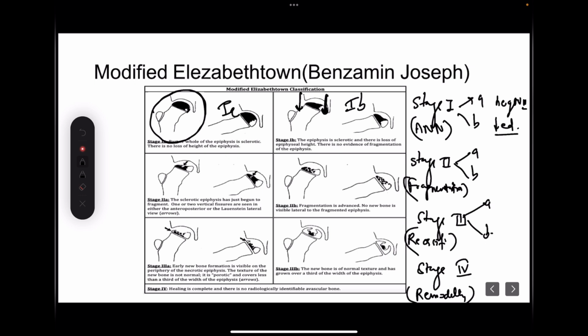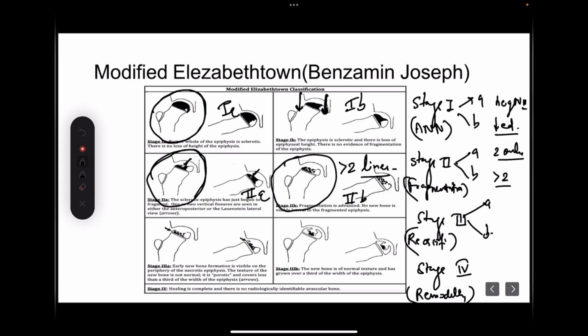In stage 2, where the fragmentation starts, whenever the fragmentation lines are up to 2 only, this becomes stage A, and more than 2, stage B. In this diagram you can see one fragmentation line is visible, while in this diagram many fragmentation lines, more than 2, are visible. So this is 2B and this is 2A.